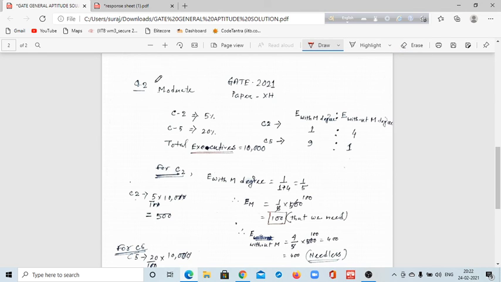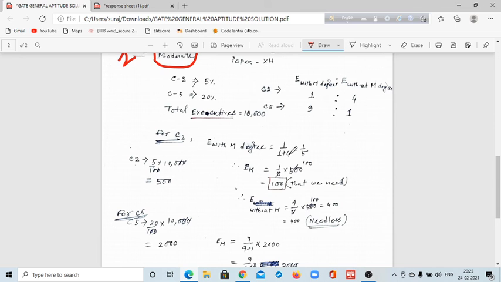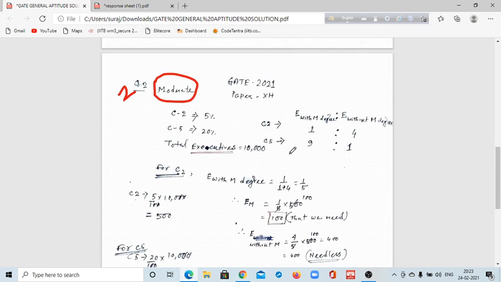Look, the difficulty level of this question was moderate. It was a 2 marks question, I think. It's one type of tricky question. The number of executives in C2 company was 5%, and in C5 company 20%.